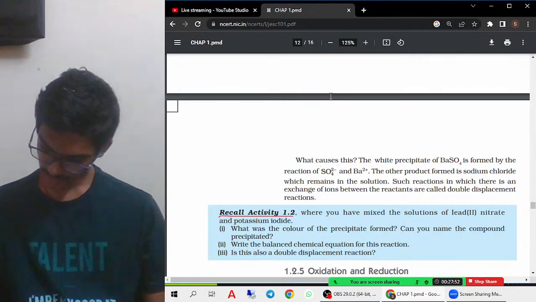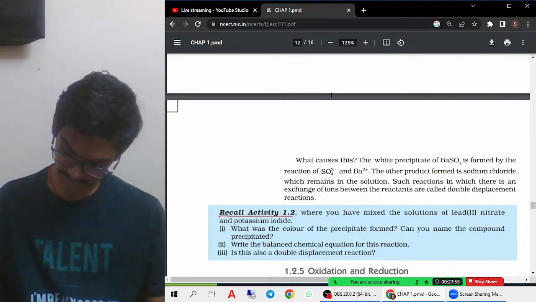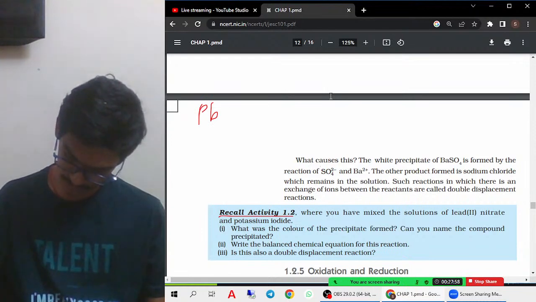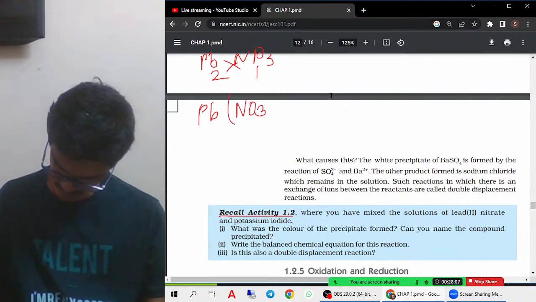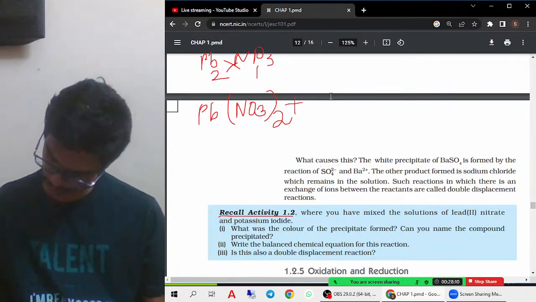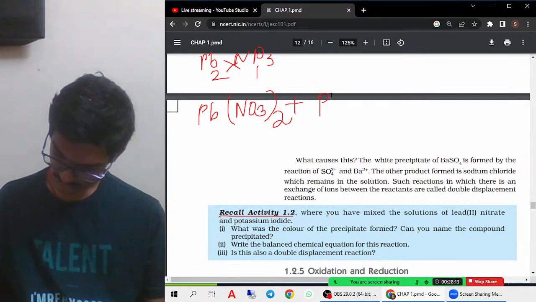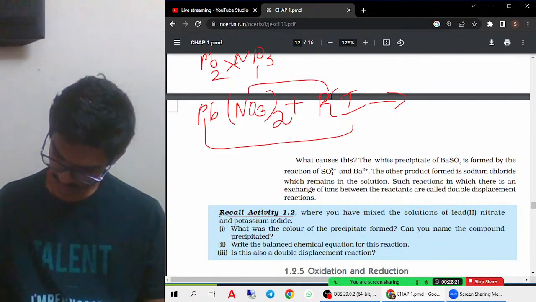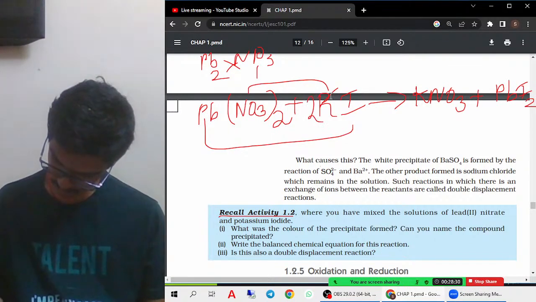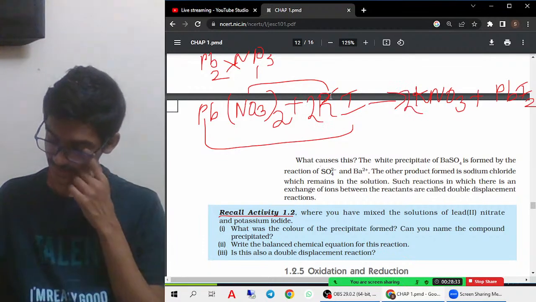They are giving one more example. When you mix lead nitrate, Pb(NO3)2, with potassium iodide, KI, what does it form? It forms KNO3 and PbI2.